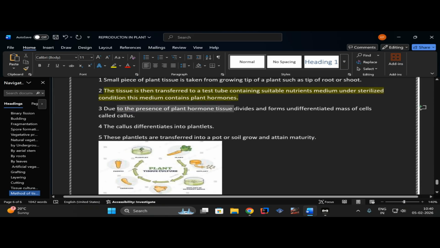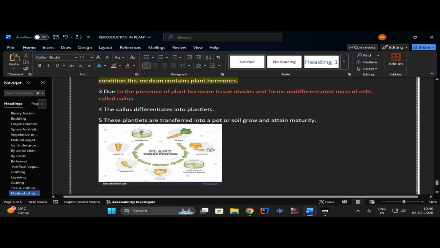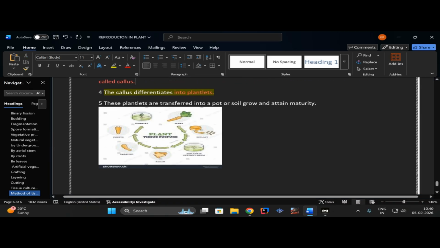Due to the presence of plant hormones, the tissue divides and forms an undifferentiated mass of cells called callus. So you can say when we put it into a sterilized condition in a test tube, it will form a mass of plant tissue called callus, which will further divide to form plantlets, and this plantlet is now prepared to get planted and develop into a new plant. These plantlets are transferred into a pot or soil to grow and attain maturity.